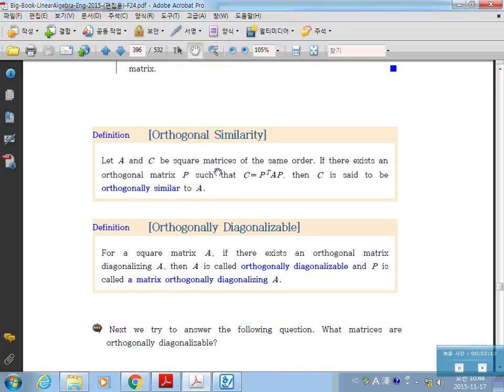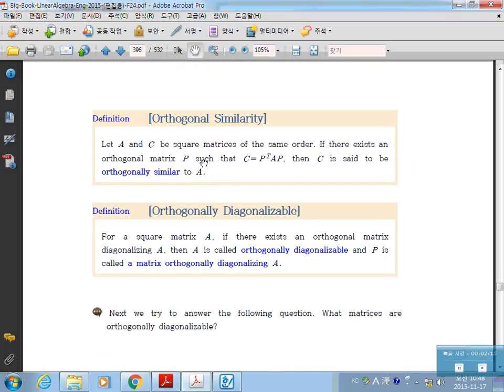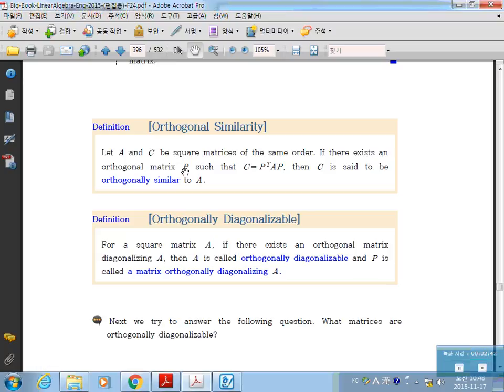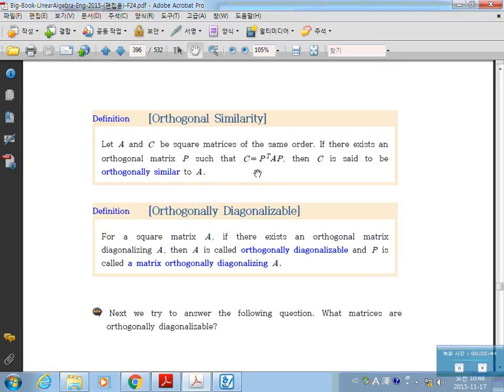Next definition, orthogonal similarity. Let A and C be square matrices of the same order. If there exists an orthogonal matrix P such that C is equal to P transpose AP, then C is said to be orthogonally similar to A. C and A are similar because P is an invertible matrix, and since it is an orthogonal matrix, it satisfies the four properties.